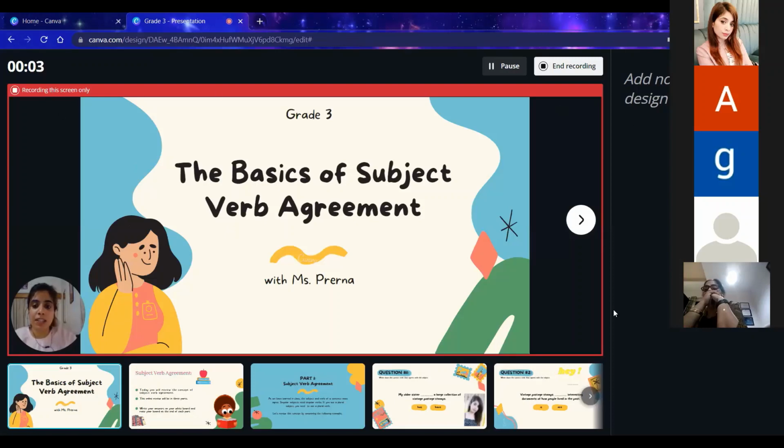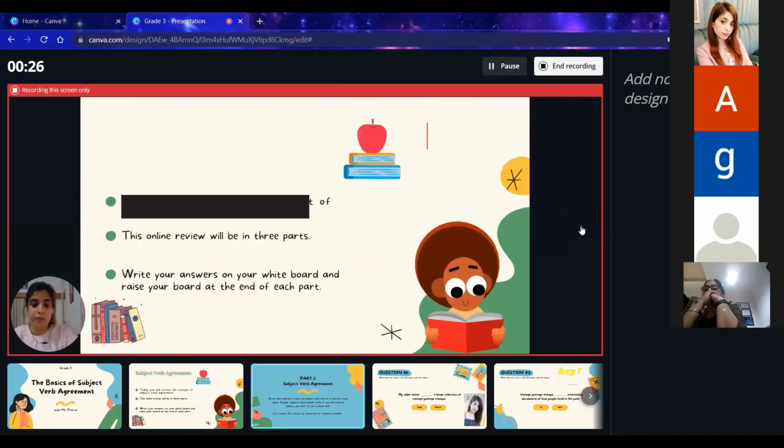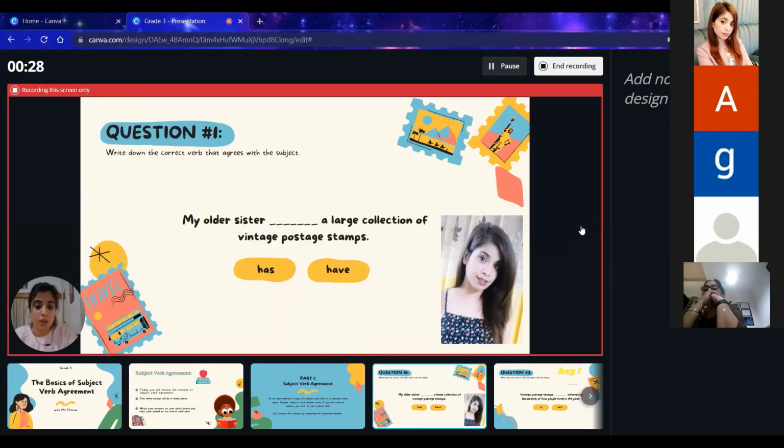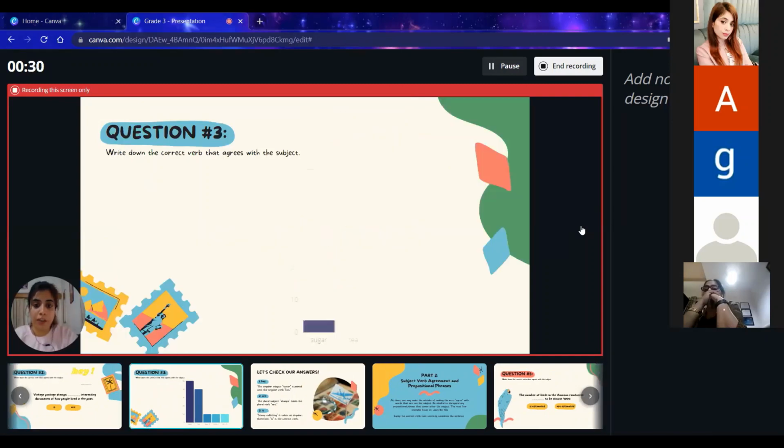Now you will see this red mark. Whatever you can see inside this red mark, only that can be recorded. So here, if you want to add any sort of notes which you have already added, you can see them over here. After that, you can just start presenting. Whatever you want, you can present, you can move, and you can record.